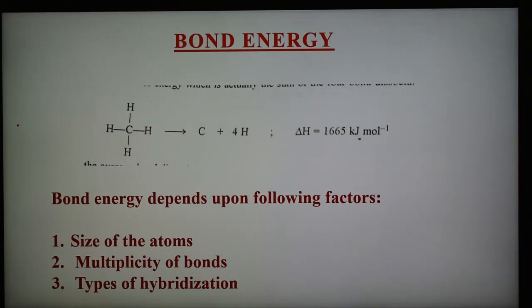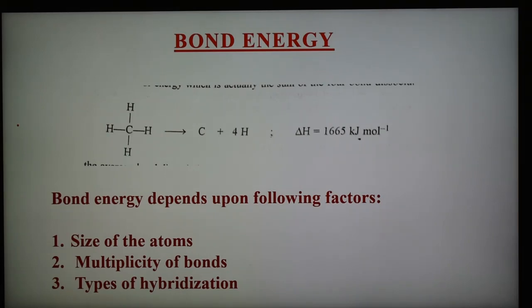So as the multiplicity of the bond is more, bond energy is more. So multiplicity of the bond also shows the effect on the bond energy.